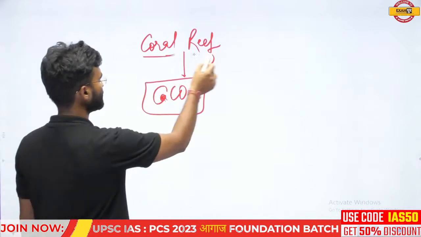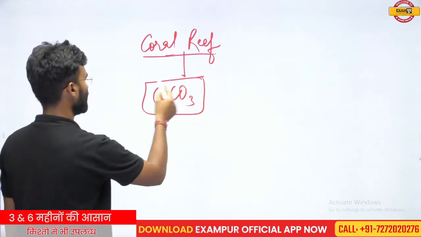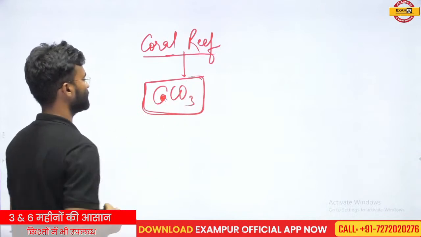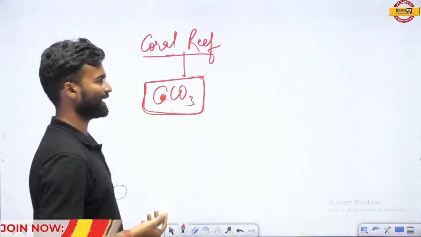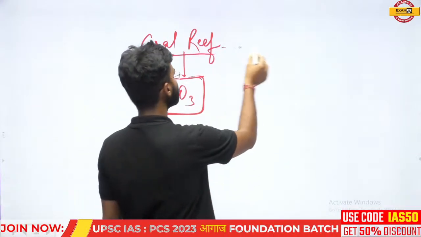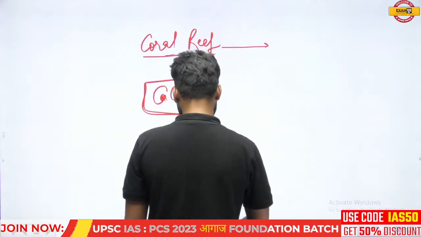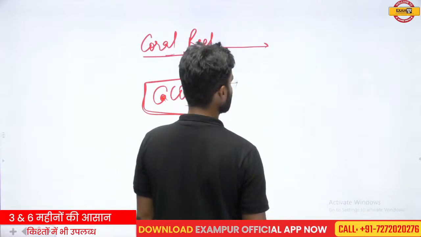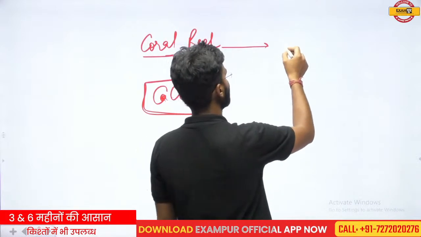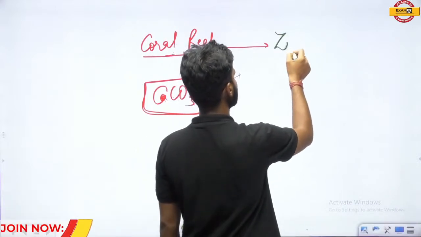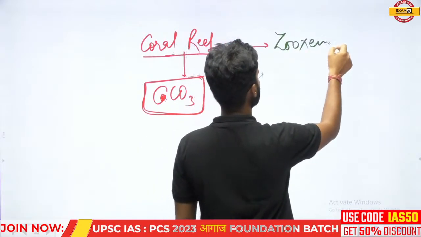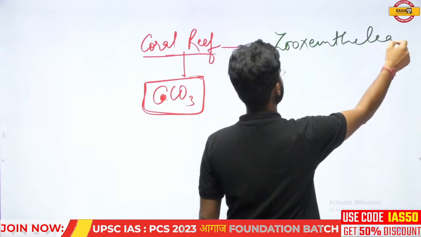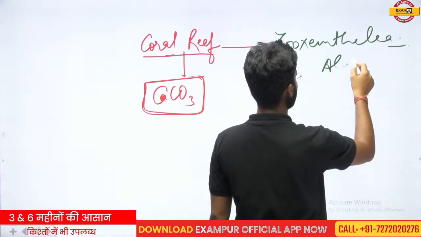So coral reef is a tiny organism whose outer shell is made of calcium carbonate. So it is called a calcareous organism, and this coral reef is found in a symbiotic relation with zooxanthellae. So there is zooxanthellae. This is an algae.